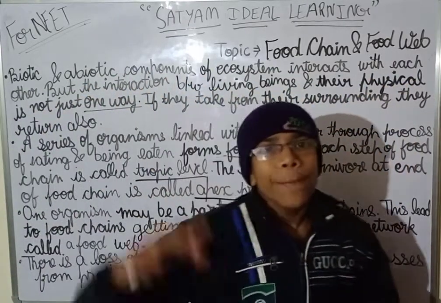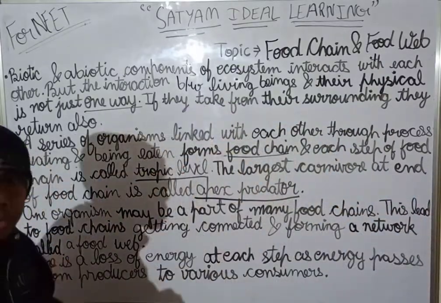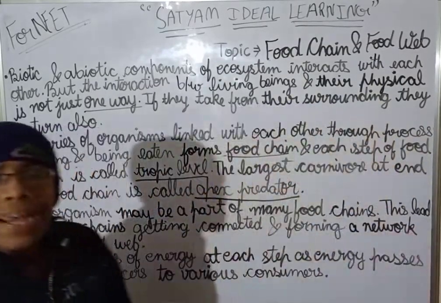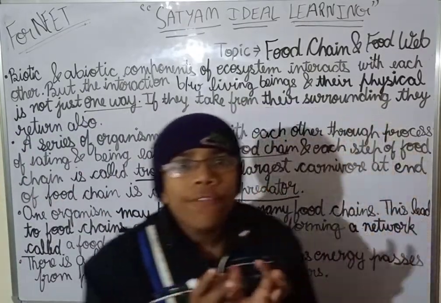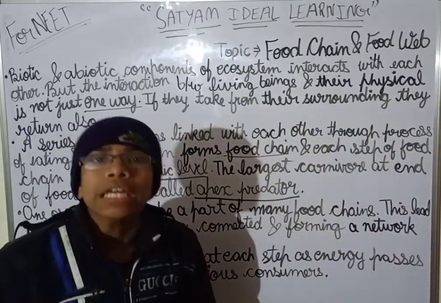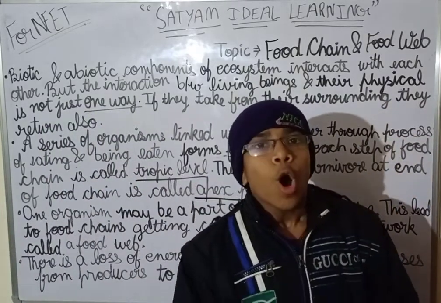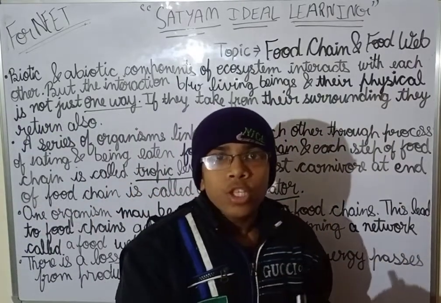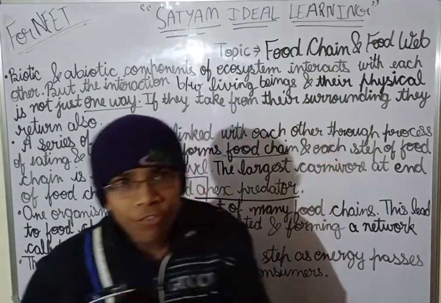The elements of the abiotic component also influence each other, like wind carries water vapor, and wind also helps in carrying soil from one place to another.